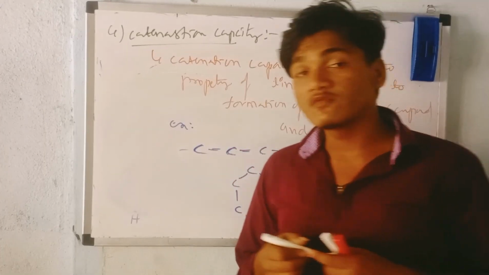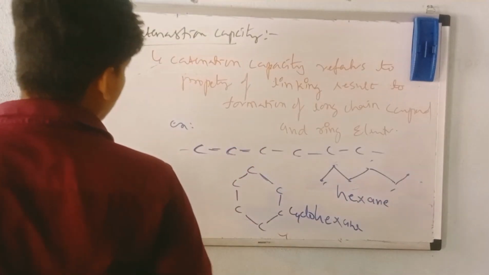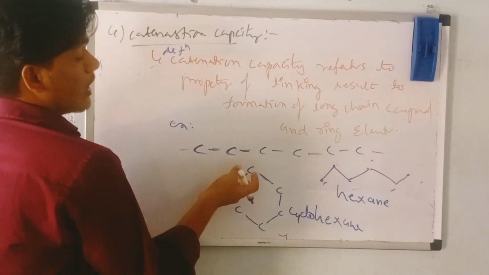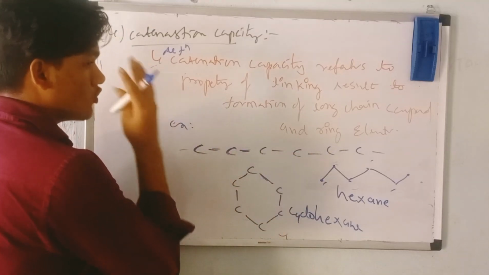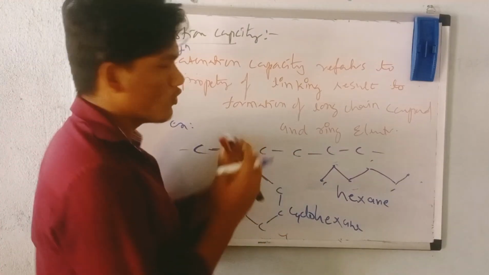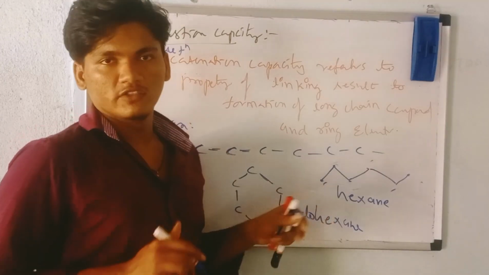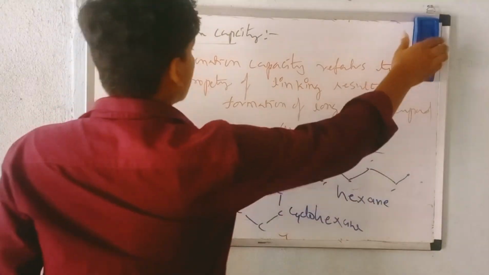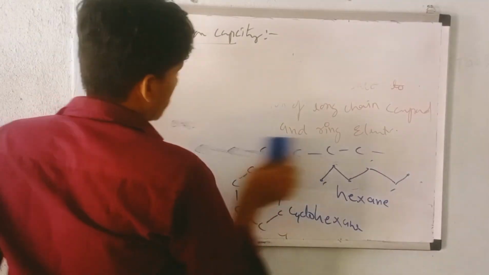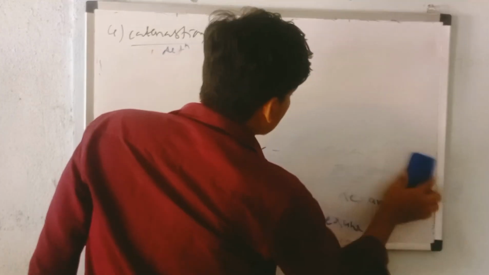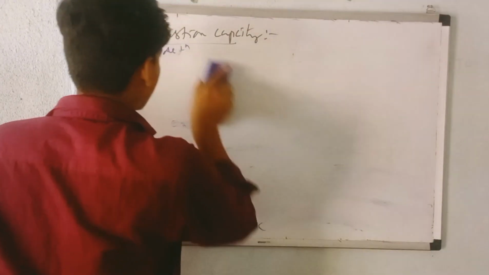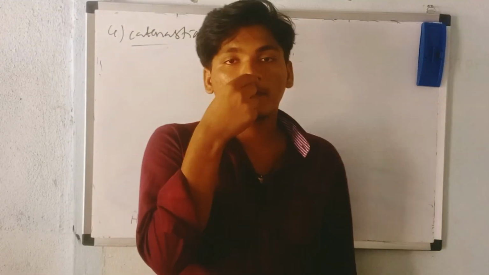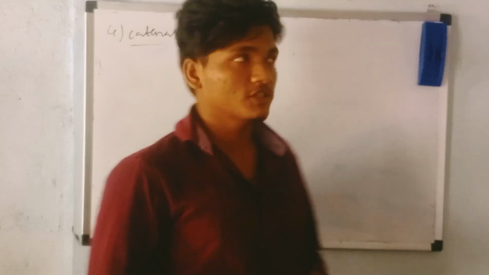And some more points were also raised regarding the catenation capacity. The first point is nothing but the definition. It's a definition, and you also just write these examples. They will give you clarity when you open the notes. When you see this diagram, you can understand the concept. No need to wonder and read all these stupid things. Okay. Now come to the second point regarding this. The second point is that this catenation capacity depends upon the bond dissociation energy.